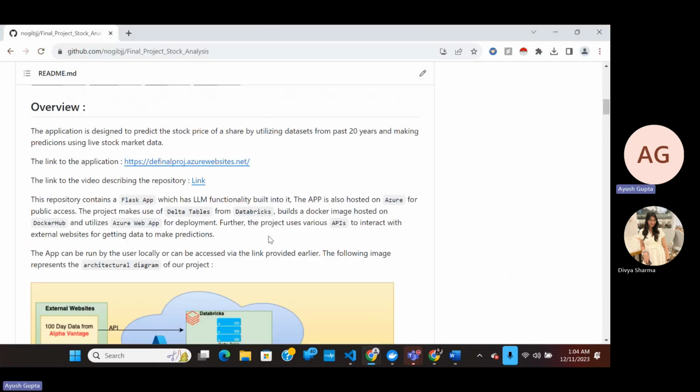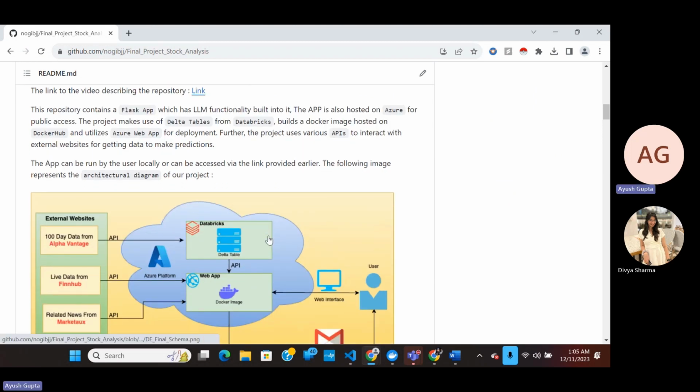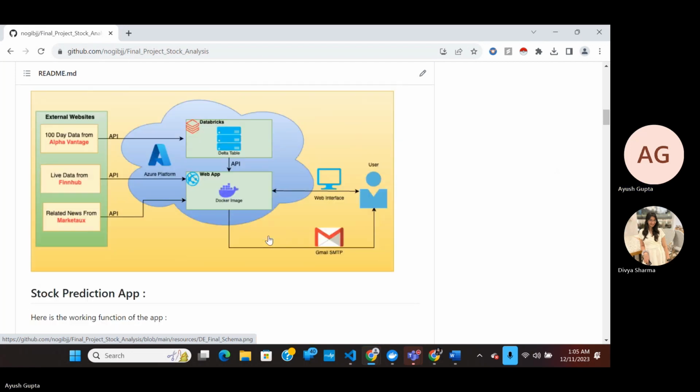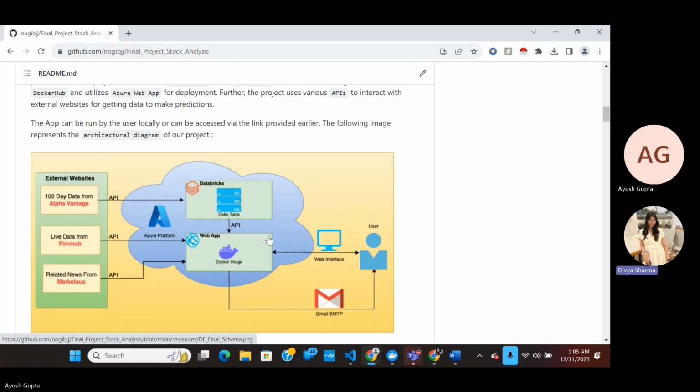So coming back to our repository, Divya will be explaining the architectural functioning of our project. To you, Divya. So moving on to the architecture of the repository of this project. Essentially, we are using multiple API calls for this project. Firstly, we are taking 100-day daily data from Alpha Vantage, which is basically the stock price for the last 100 days. And we have also done one pull of the last 20 years to store the historical data. Now, all this data is stored in a Delta table in Databricks, and this has been scheduled to update every day.